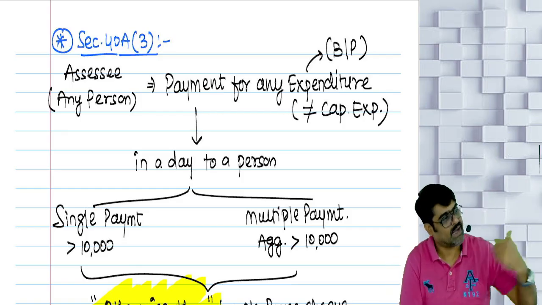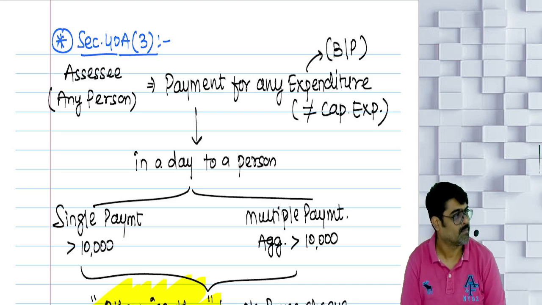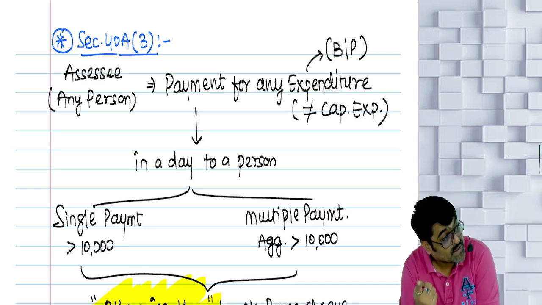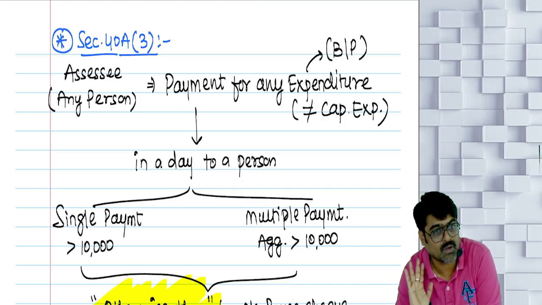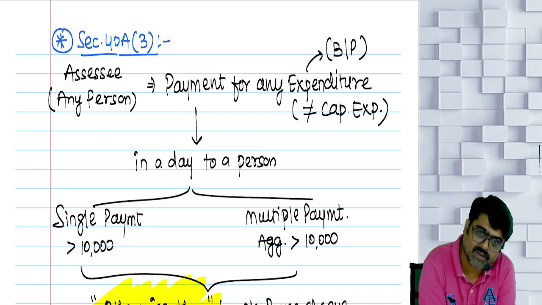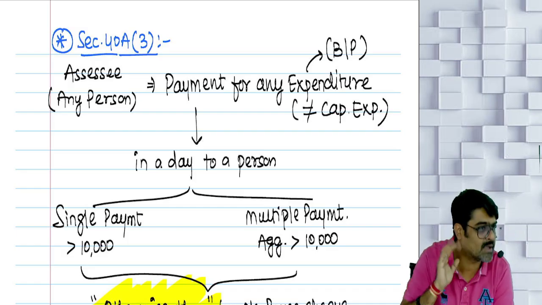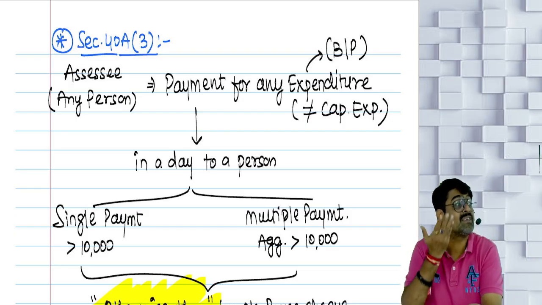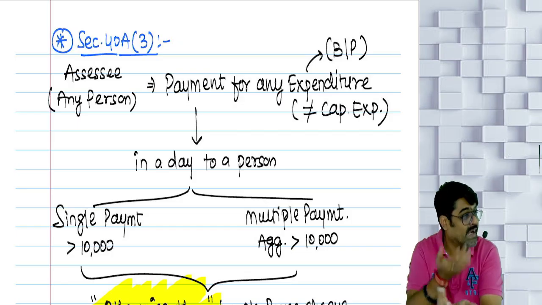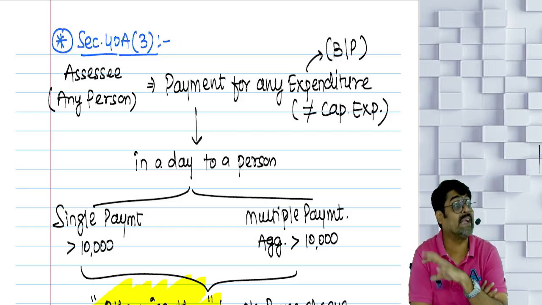Up to 35,000, any mode will be okay. But if the payment is more than 35,000, only then prescribed modes. Yes or no? For all the business expenses, the limit is 10,000. Only one business expense, payment of business expense which is transport charges, freight charges, yes or no? To any transporter.